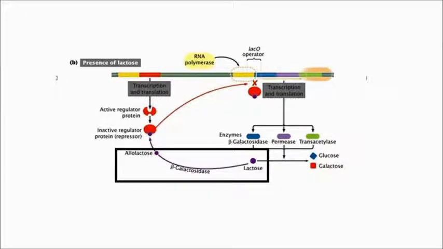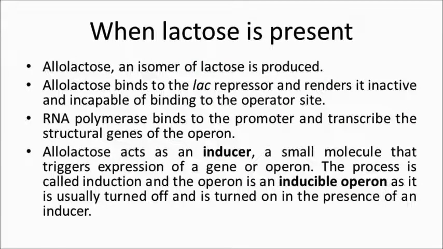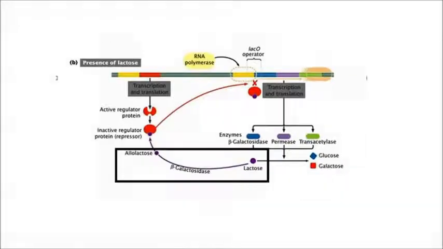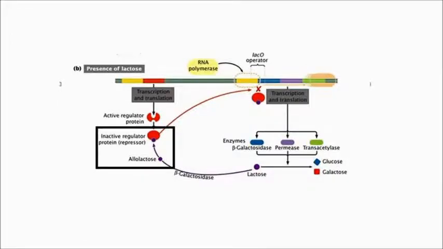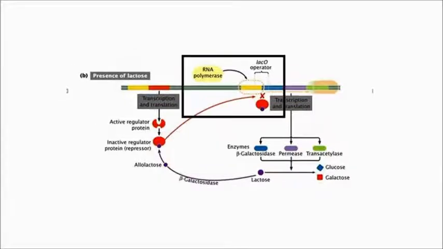And this little enzyme activity is important during the expression of lac operon. Why? Because beta galactosidase enzyme is required for the conversion of lactose to allolactose, which acts as an inducer and is required for expression of lac operon when lactose is present. Now the second condition is when lactose is present. See, when lactose is present, the allolactose, which is an isomer of lactose, is produced by the activity of beta galactosidase enzyme, and this allolactose binds to the lac repressor, and the lac repressor becomes inactive and is incapable of binding to the operator site.